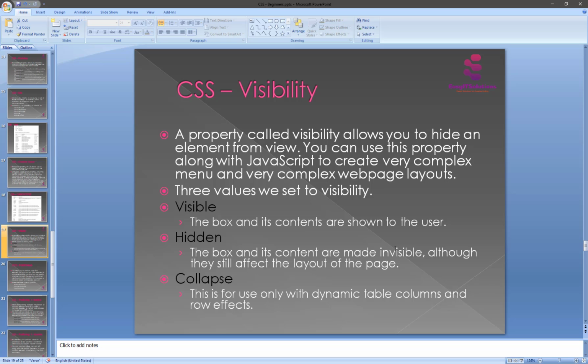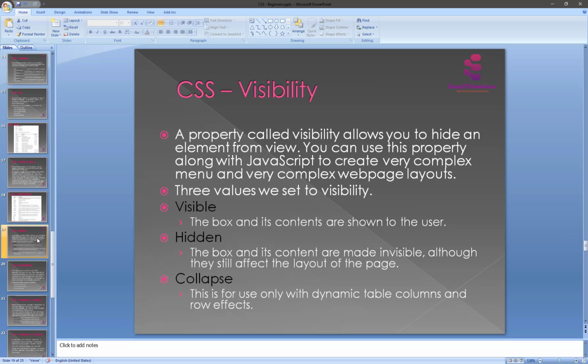So the visibility property can be used to hide error messages that are only displayed if your user needs to see them, or to hide any answers of the quiz until the user selects an option. Remember, the source code will still contain whatever is in an invisible paragraph. So you should not use this to hide sensitive information such as credit card details or passwords. The visibility property can take a value listed in the table as follows: visible, hidden, and collapse.